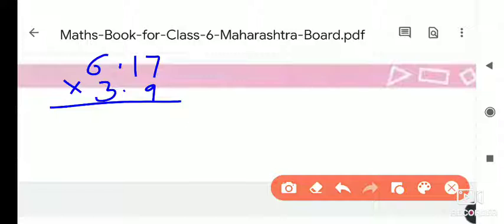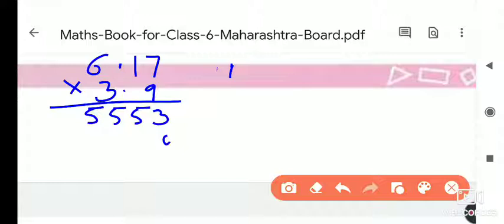So first of all, 9 sevens are 63. So I will write here 3, 6 carry. Then 9 ones are 9. Okay, 9 plus 6 is equal to 15. Okay, now 1 is carry. Now the next, 9 sixes are 54, and 54 plus 1 is equal to 55. So multiplication of 6.17 into 3.9 is equal to 5553.